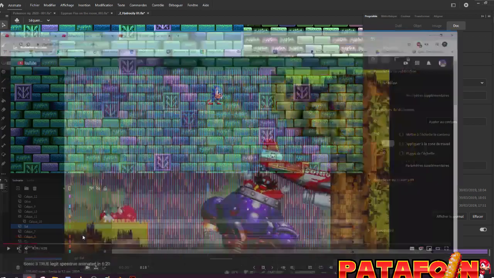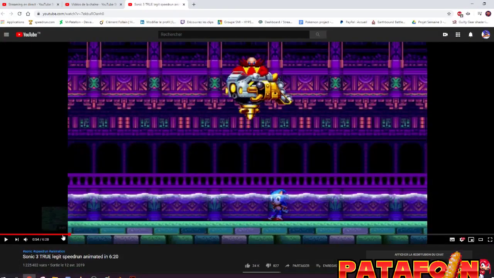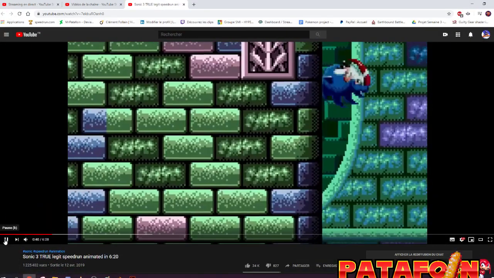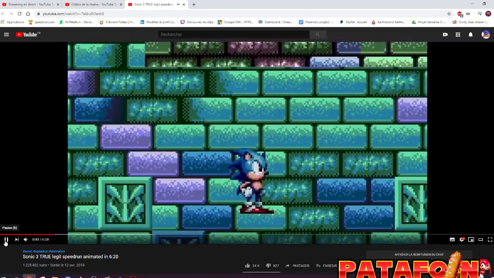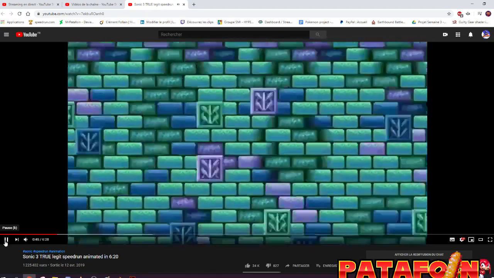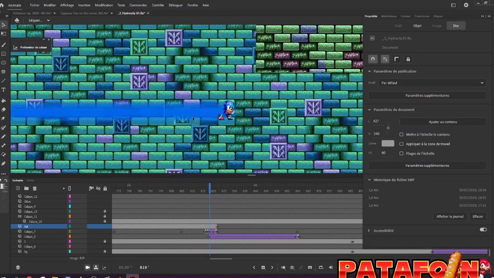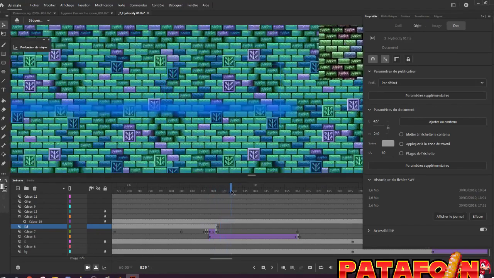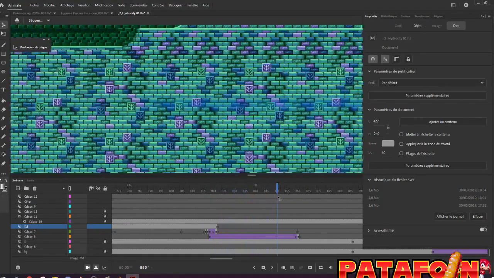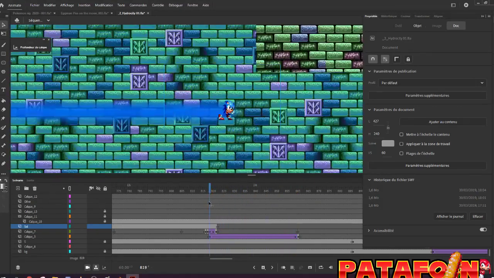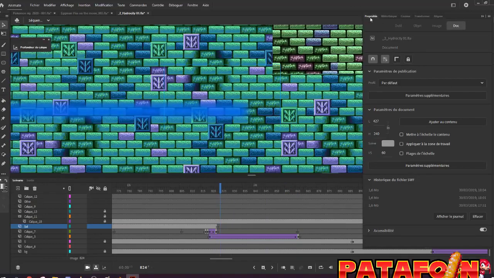So here the speed effect right here. This speed effect is just a blue line. And that's it. Just a blue line with some transparency effect and nothing more.